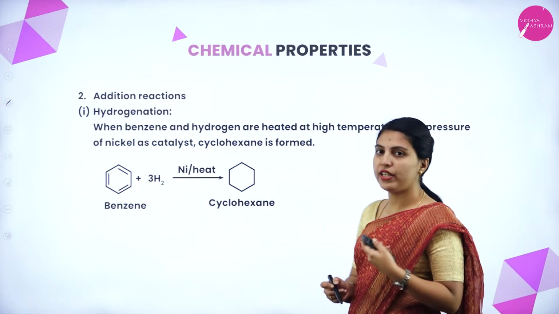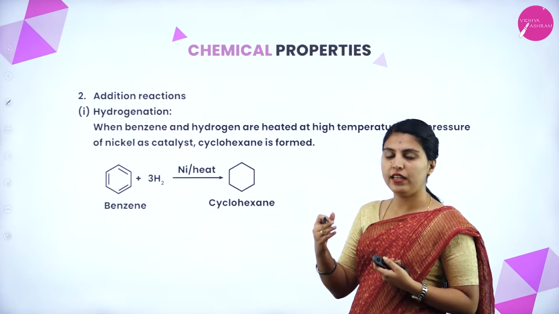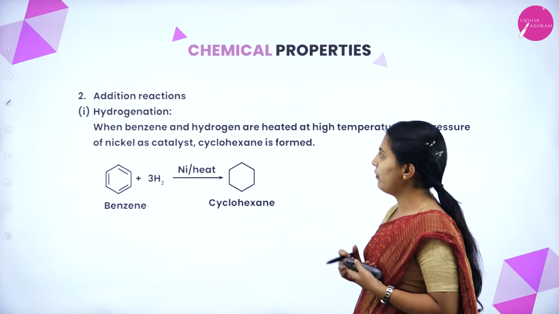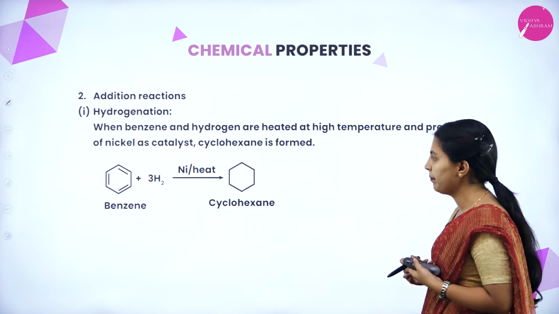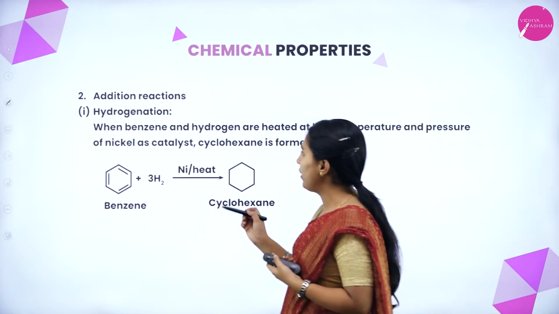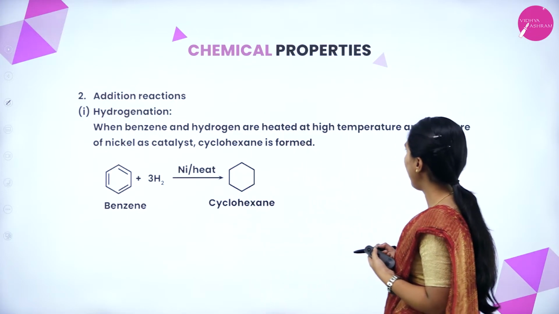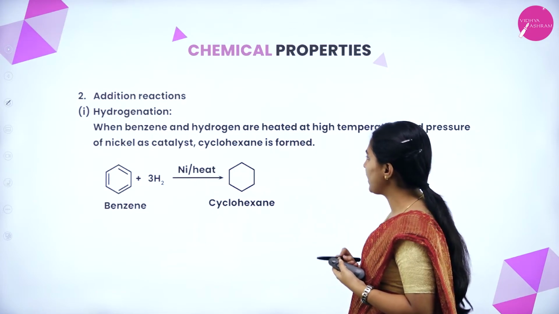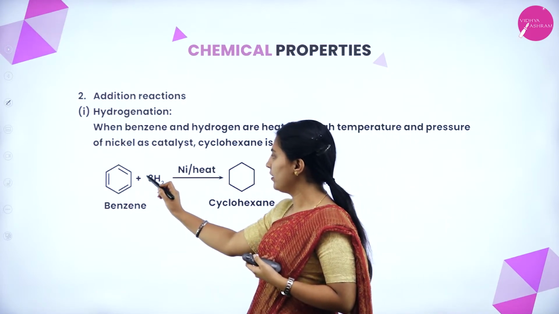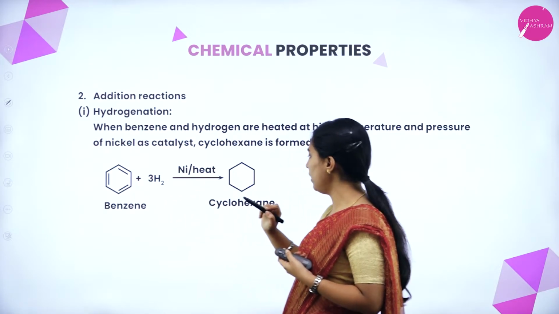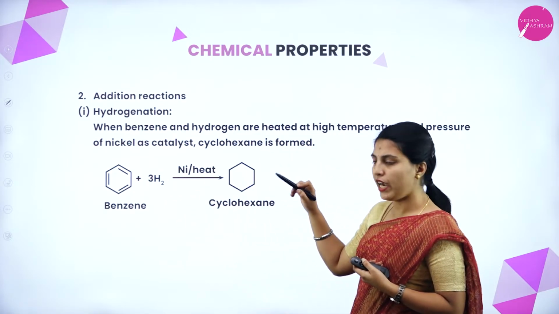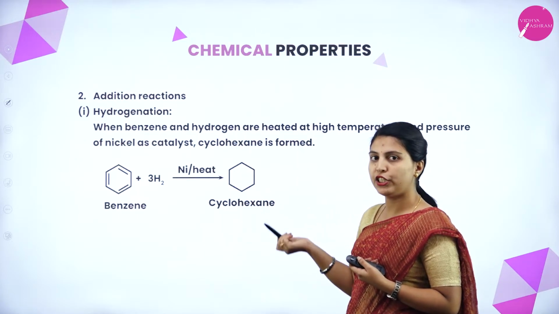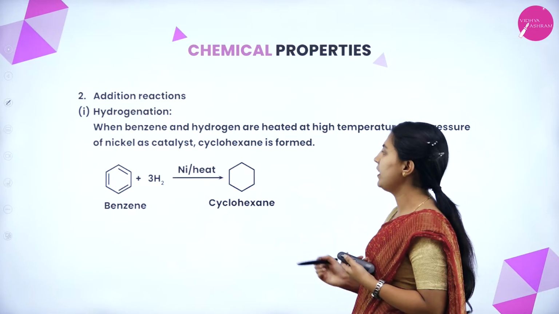Next is addition reaction. Till now we have seen the substitution reactions with the various substituents. Now we are seeing the addition reaction. Within that, hydrogenation. When benzene and hydrogen are heated at a high temperature and high pressure with nickel as a catalyst, cyclohexane is formed. Benzene plus 3 hydrogen in the presence of nickel, what will happen? All the hydrogen will be added here. The double bonds will be converted into single bonds, hexene to hexane.